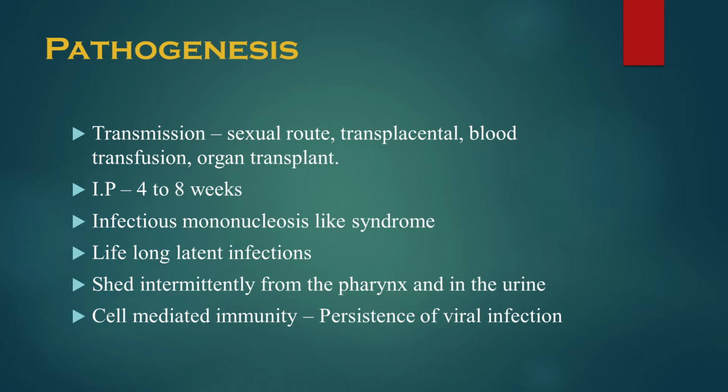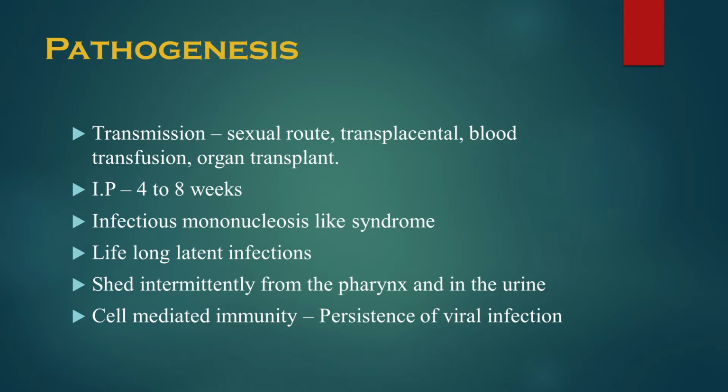They shed intermittently from the pharynx and in the urine after primary infection. Cell mediated immunity is depressed with the primary infection and may contribute to the persistence of viral infection. This pathogenesis is mostly similar to the Epstein-Barr virus pathogenesis. They cause primary infection, undergo latency for a long time, and after that may shed in the pharynx and in the urine.